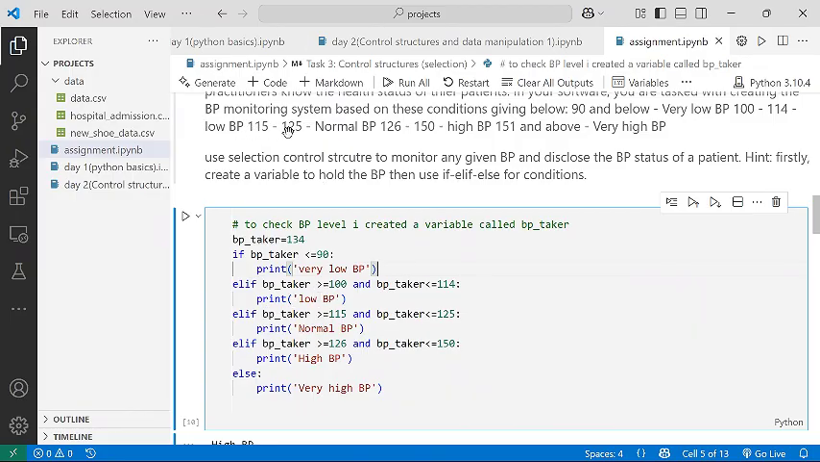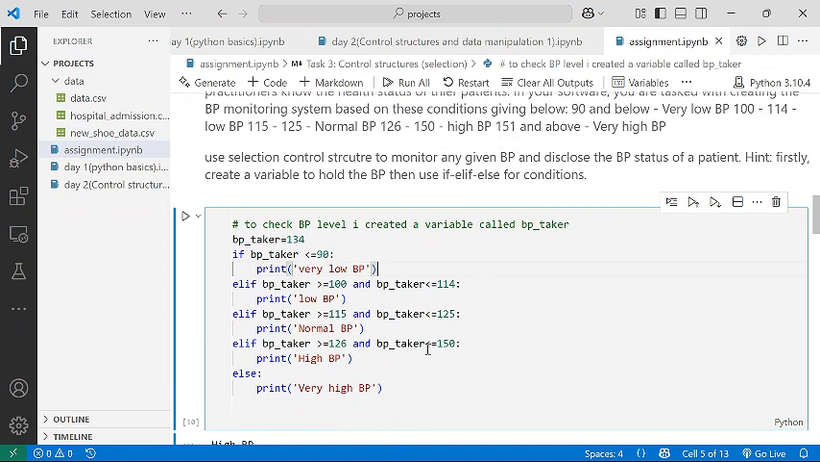Then the next one, 115 to 125, should be normal BP. You can see it's the same thing. I put elif BP taker is greater than or equal to 115, the first one, dash is represented with and, then BP taker again, less than or equal to 125, and then I print normal BP. The same thing went for the next condition.